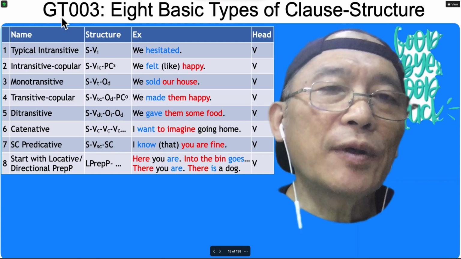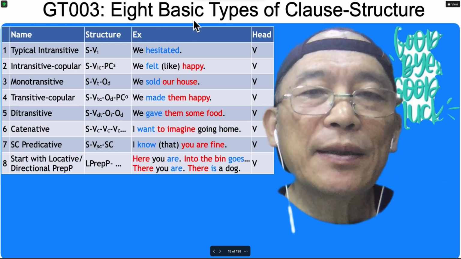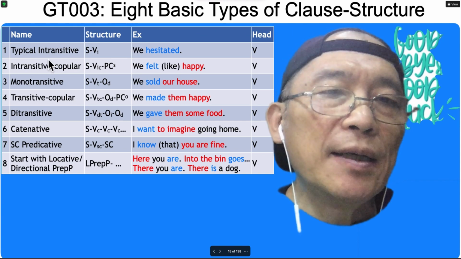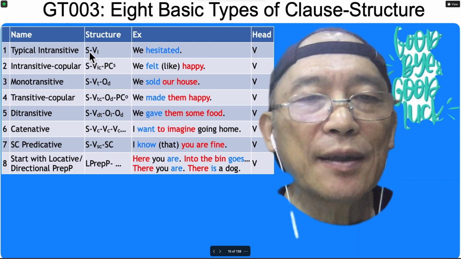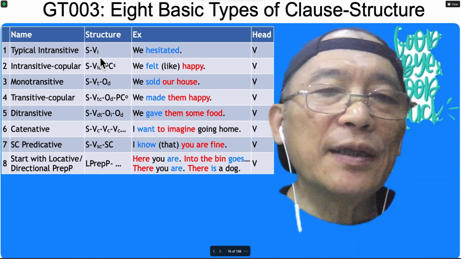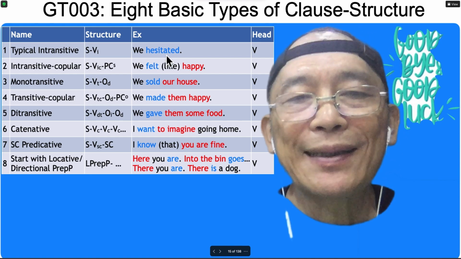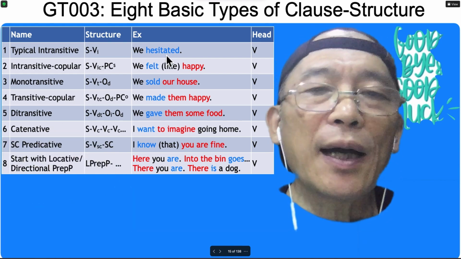This is the third grammar trick. We will talk about the 8 basic structures of a clause. The first one is using the intransitive verb. The subject and the predicator is an intransitive verb. For example, we have stated, I know, I come, I go.